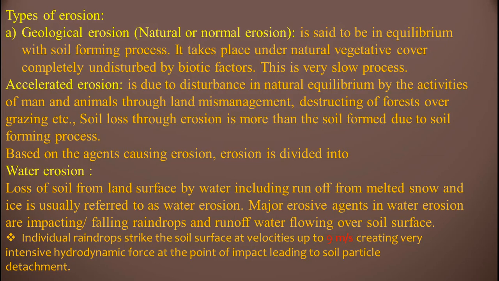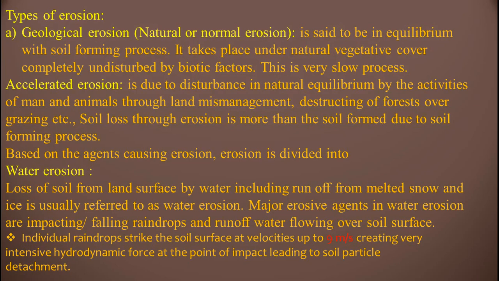Accelerated erosion is due to disturbance in natural equilibrium by the activities of men and animals through land mismanagement. Geological erosion is a natural process. It will not be affected by anything. It will be done by nature itself.